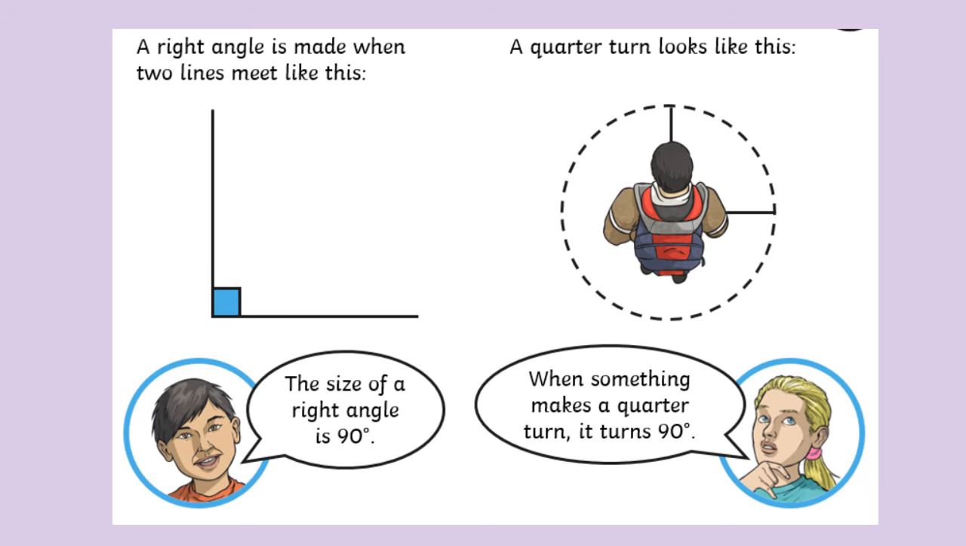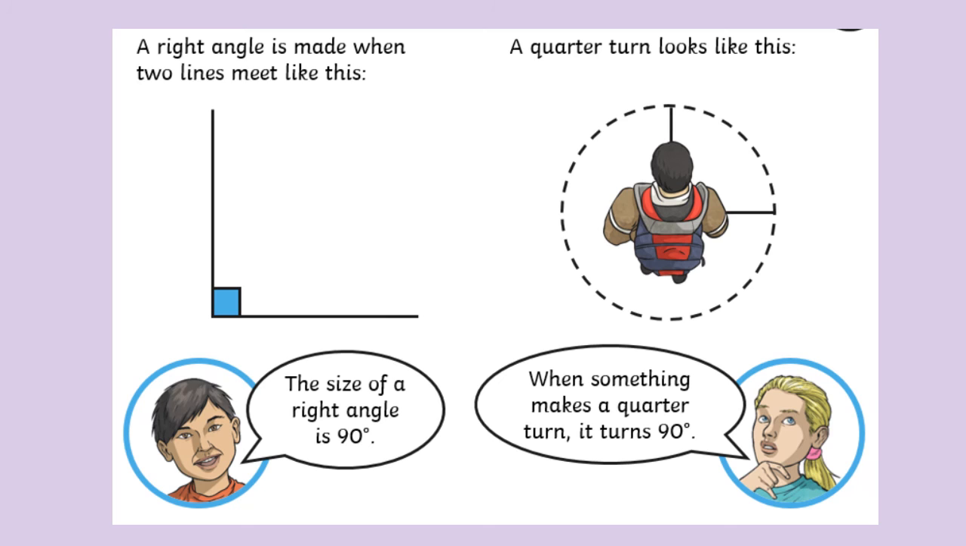Another time we talk about right angles is when two lines meet, like this in the first picture. We've got two lines meeting, one horizontal, one vertical line, and they're meeting at a very particular sized point. It creates that little square in the corner. So right angles are very special because they meet in this exact position. The size of a right angle is 90 degrees.